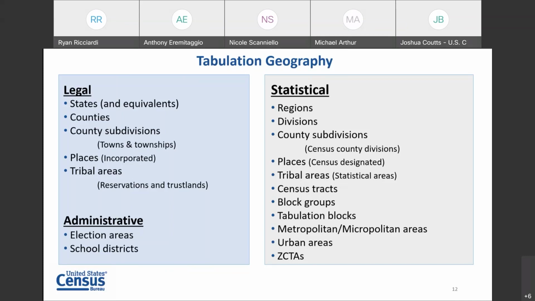For example, census tracts. For census tracts, we work with local planning officials, counties, and states, and they provide us with input on the current census tract boundaries and any updates and requests for changes. And the same for various other geographies. So again, the statistical side is where there is less external participation, where the Census Bureau is really in some respects the controlling authority on how these geographies are drawn up. Can I have the next slide, please?